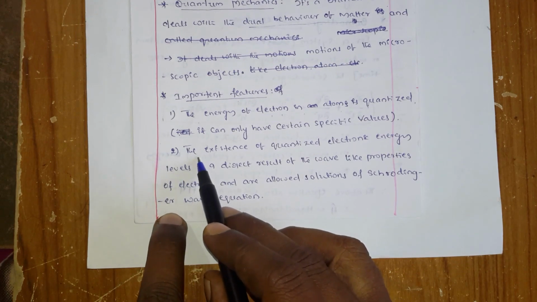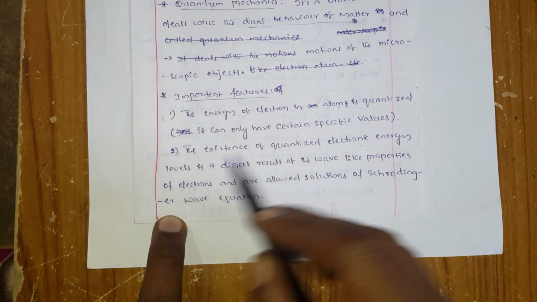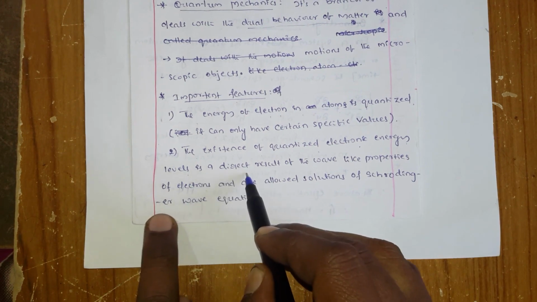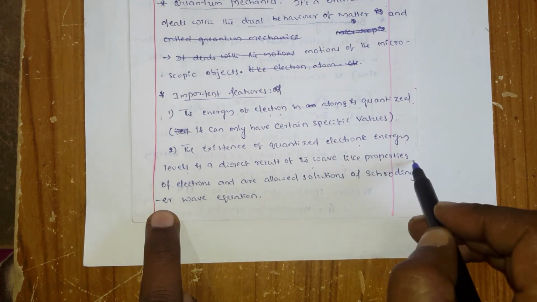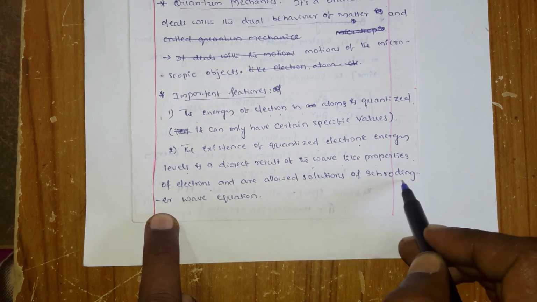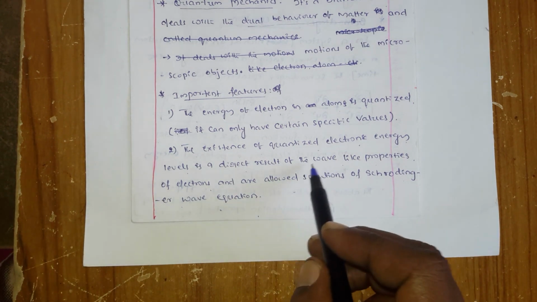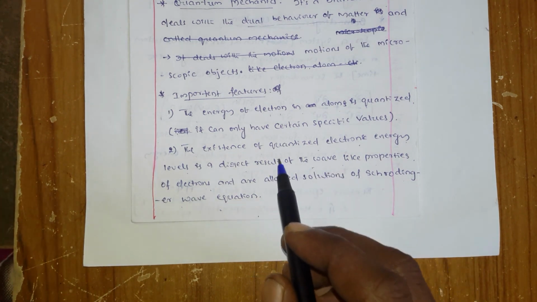The next one is that the existence of quantized electronic energy levels is a direct result of the wave-like properties of electrons and are allowed solutions of the Schrodinger wave equation. Remember these.